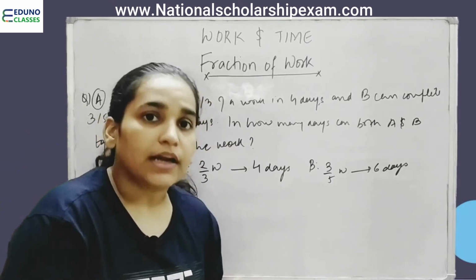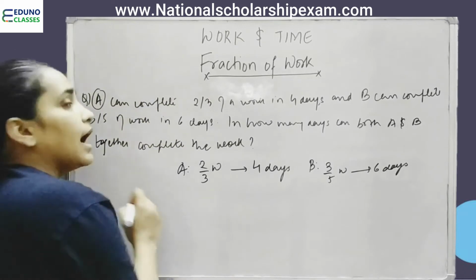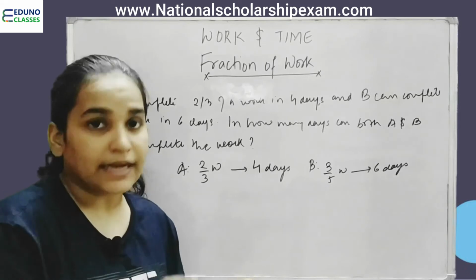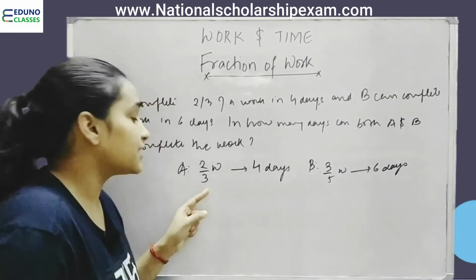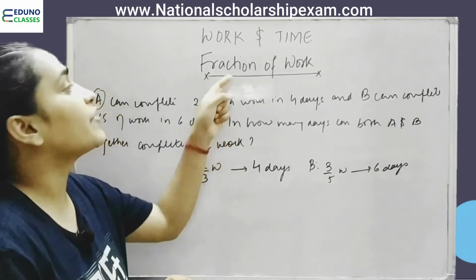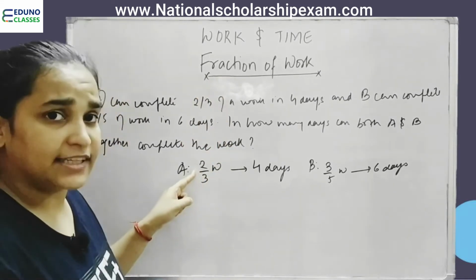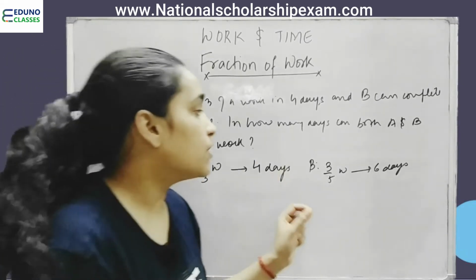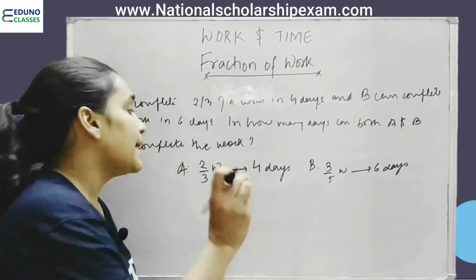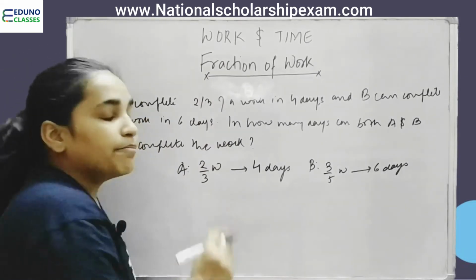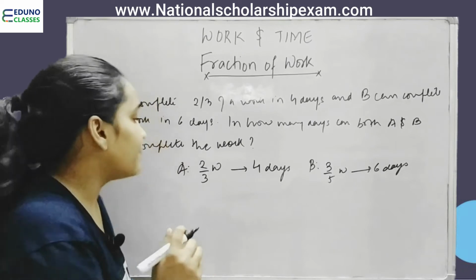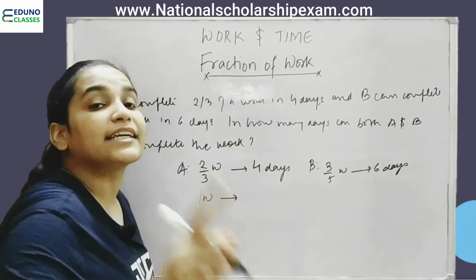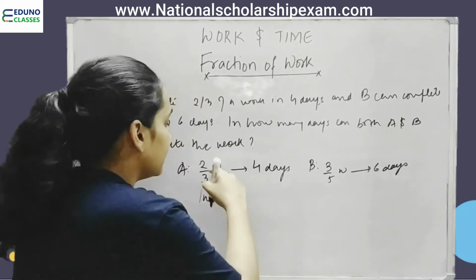If you can recall earlier classes, we were given how many days A or B would take to complete the entire work, that is 1 unit of work. But here the information is given regarding a part of work, that is a fraction of work, which in this case is 2/3 of the work can be completed in 4 days by A, and 3/5 of the work can be completed in 6 days by B. By applying the unitary method, can we find days taken by A to complete the entire work, that is 1 unit? So we'll do cross multiplication.